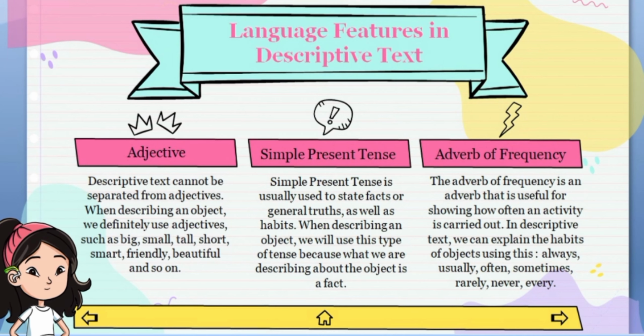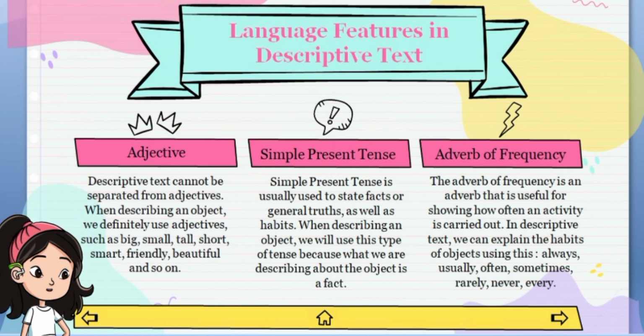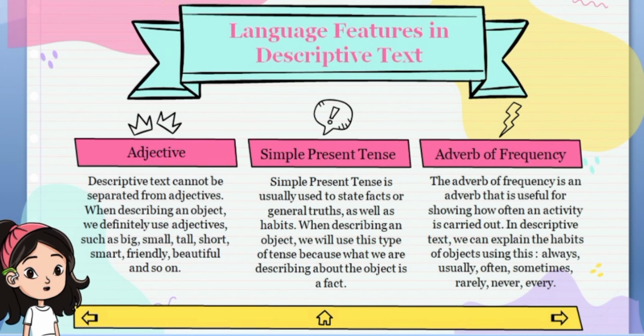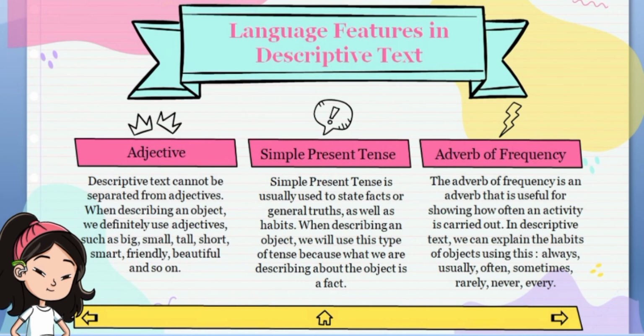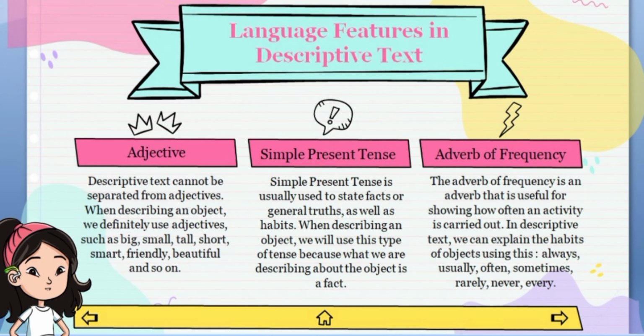Second is simple present tense. Simple present tense is usually used to state fact or general truth as well as habit. When describing an object, we will use this type of tense because what we are describing about the object is a fact. The third is adverb of frequency.